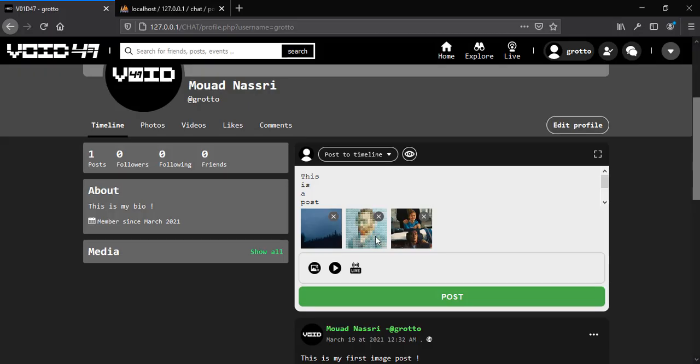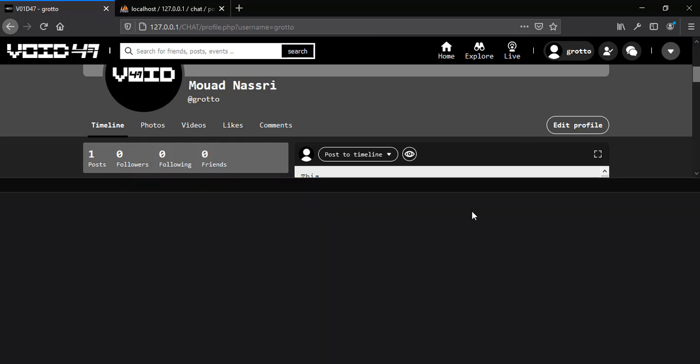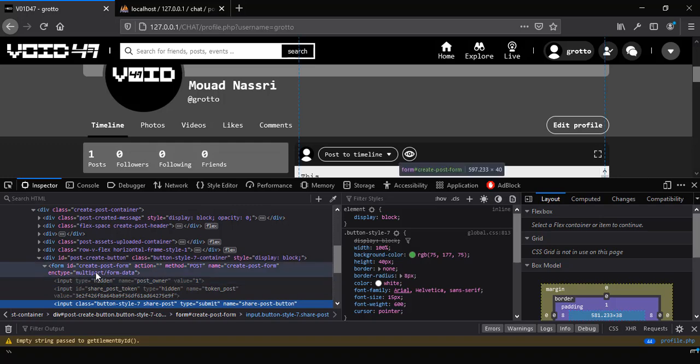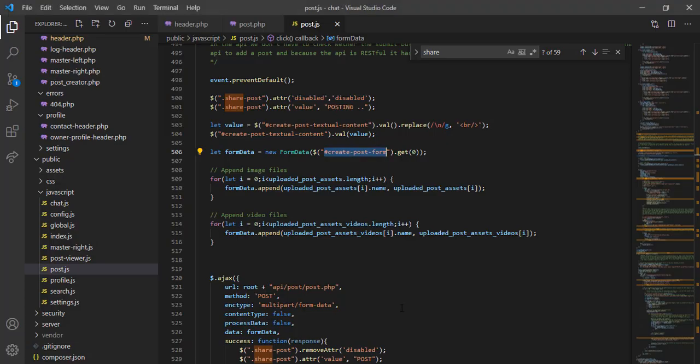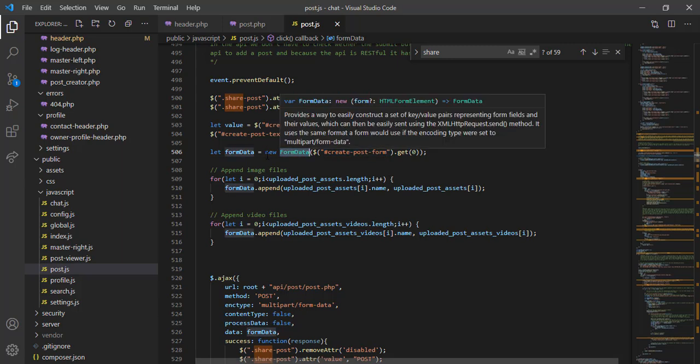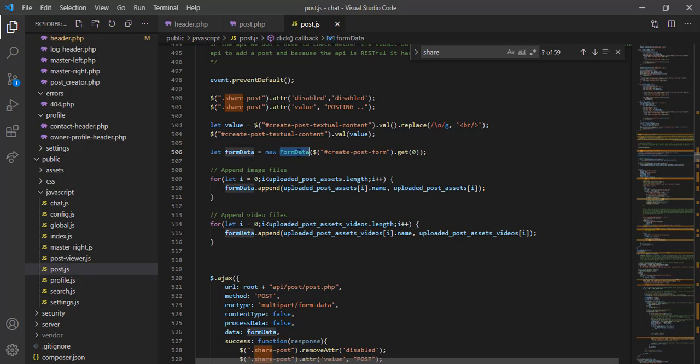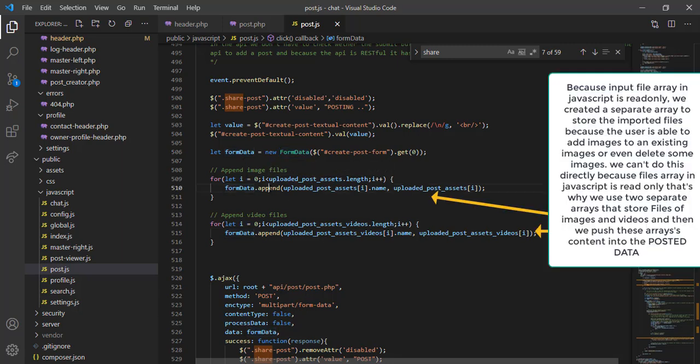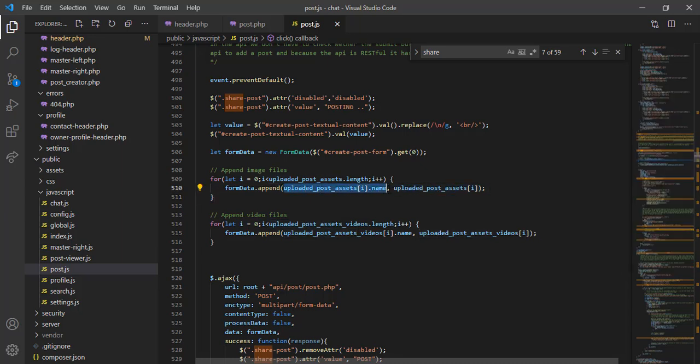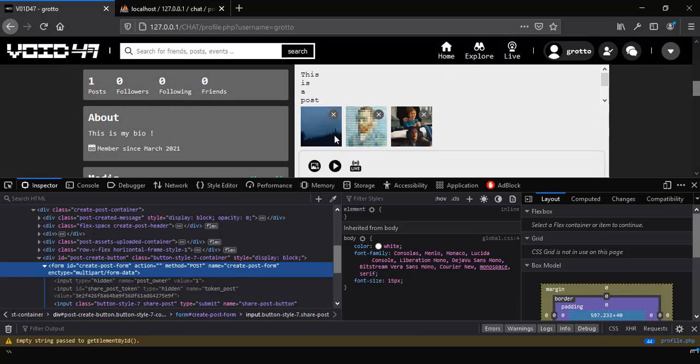This form is right here. Let's go into the code, and as you can see, we have this form, which is the create post form, the same as this. By creating an object of FormData, we get all the data, all the inputs inside this form, and we append the images manually using this append function. We get the upload post assets, the name and the assets from this inputs button.